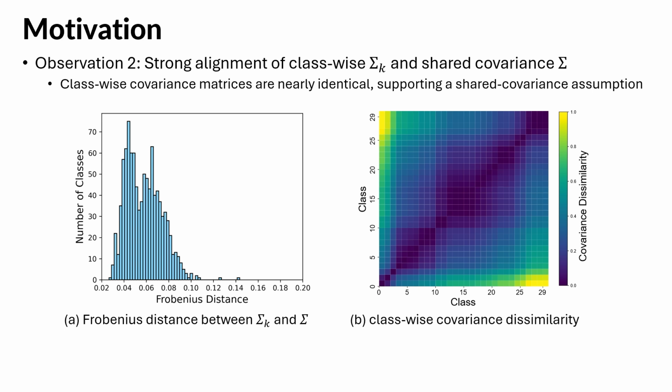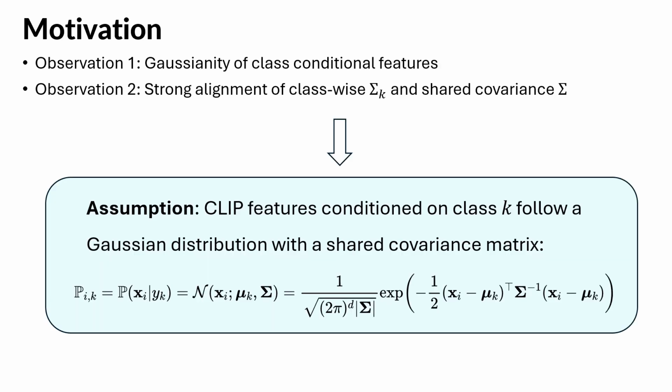We measured this in two ways. The histogram on the left shows that the Frobenius distance between class-specific and pooled covariance is extremely small for almost all classes. Meanwhile, the heat map on the right reveals a strong, consistent structural pattern, providing further evidence for a shared covariance structure. Motivated by these two findings, we form our core assumption that class-conditional CLIP features follow a Gaussian distribution with a shared covariance matrix, as defined by this equation.